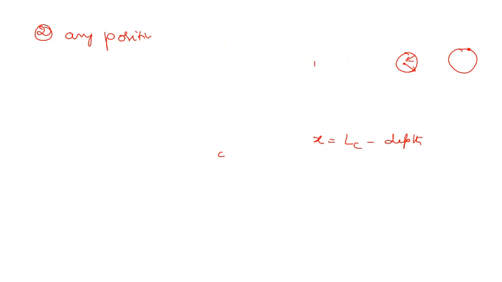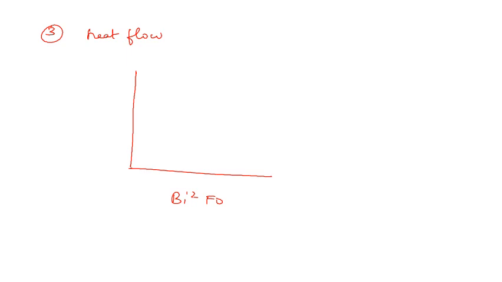It is used to find out the heat flow, and on the x-axis we have Biot number squared into Fourier number, the Biot number on the curves, and Q by Q naught is on the y-axis.